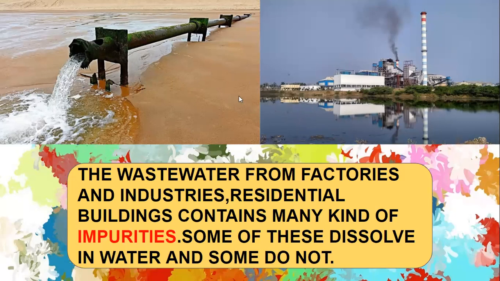The wastewater from the factory is let out into this river, and it will damage it, it will make the river water polluted.